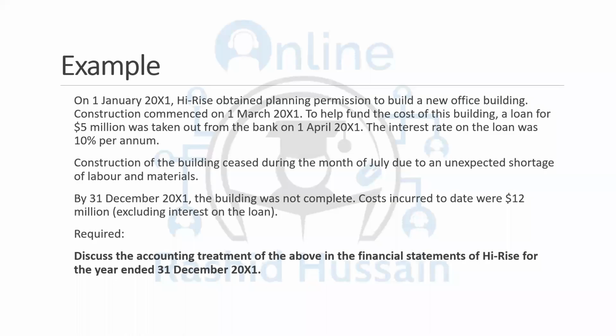All right, now we have another example. On 1st January 20X1, High Rise obtained planning permission to build a new office building. Construction commenced on 1st March 20X1. To help fund the cost of this building, a loan of 5 million was taken out from the bank on 1st April. Now you see, we cannot start the capitalization from 1st March because there was no loan on that date. The loan was taken on 1st April and construction has already started. So the relevant date should be 1st April.